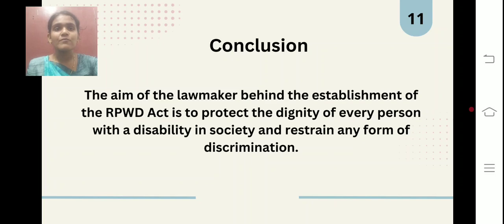And the conclusion: the aim of the lawmakers behind the Rights of Persons with Disability Act, the main aim behind it, is to protect the dignity of each person. Each individual has their own dignity. So it promotes and protects the dignity of an individual in society, not judging them by their disability. It helps them achieve what they want, what they need, and what they own. So these are the things about the Persons with Disability Act.